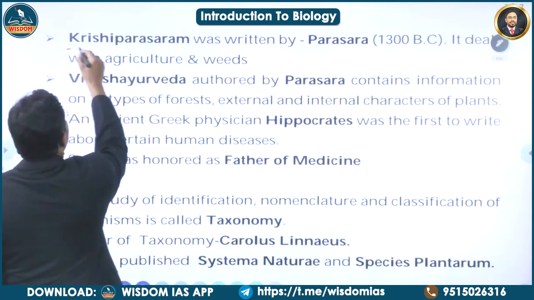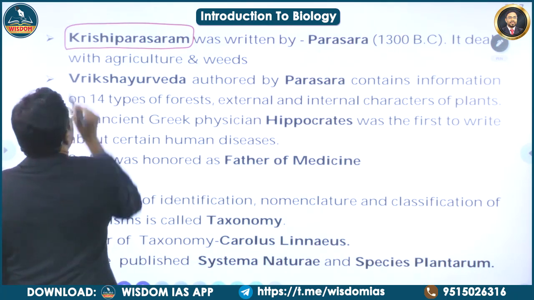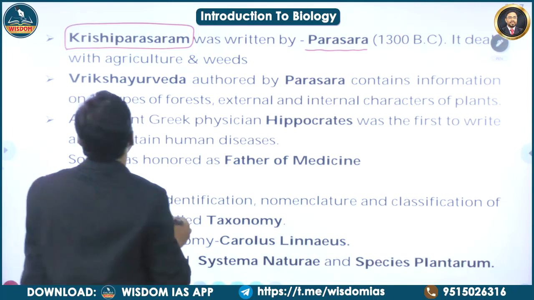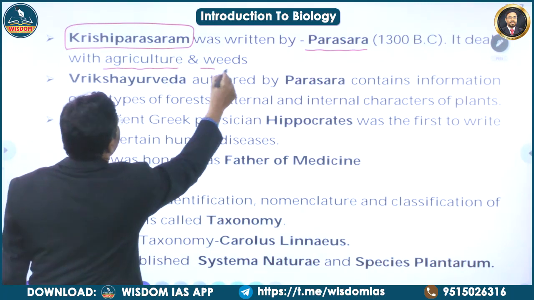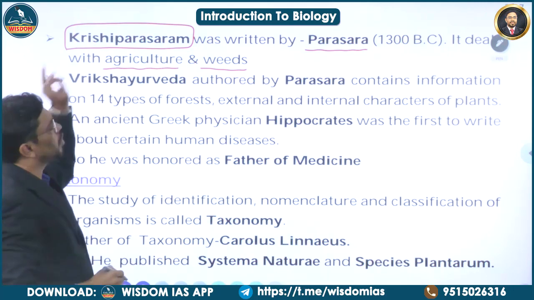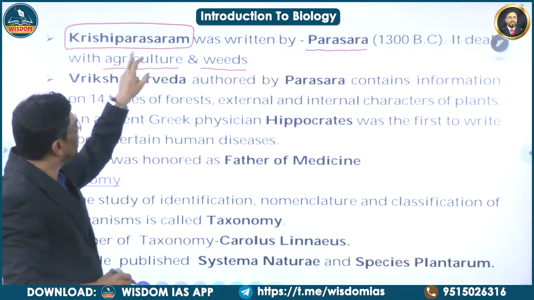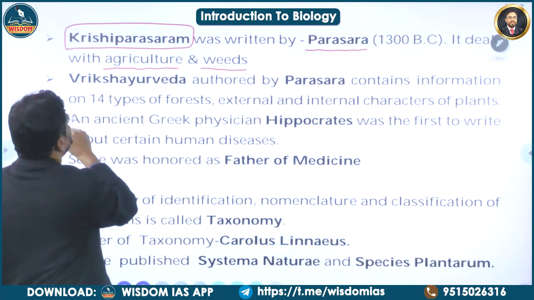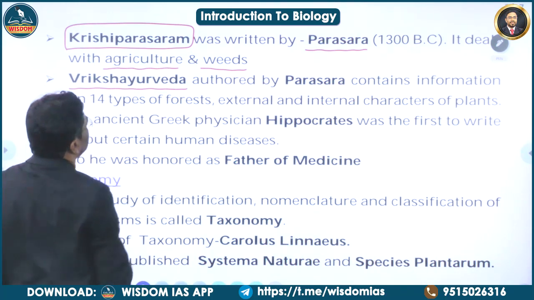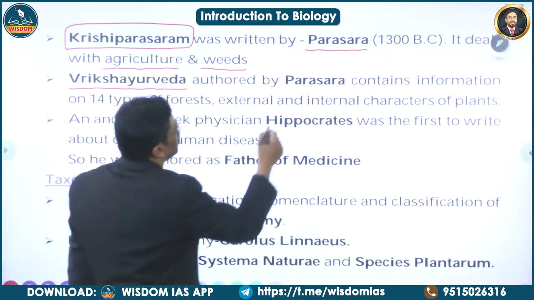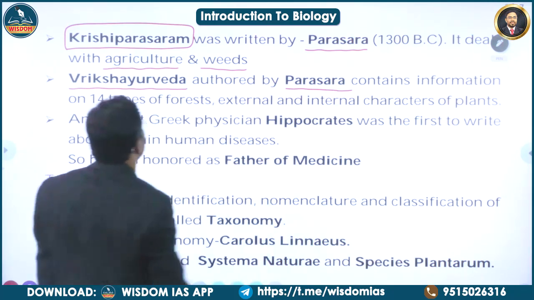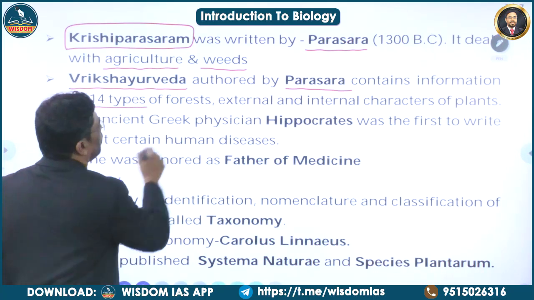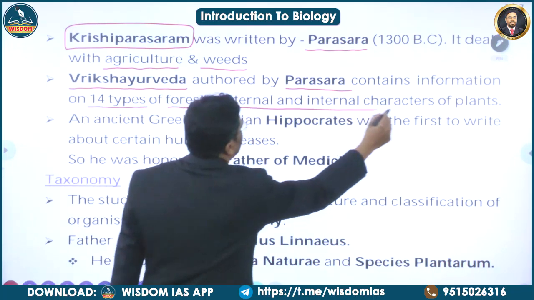Then Krishi Parasaram, these are all the factual information you have to remember. Krishi Parasaram was written by Parasara. It deals with the agricultural activities and weeds. So, just to remember, Krishi Parasaram was written by Parasara. It deals with agriculture and weeds. Riksha-Vedam, another book called Riksha-Vedam, was also written by Parasara. It contains the information of 14 different types of forest and external internal characteristic features of plants.